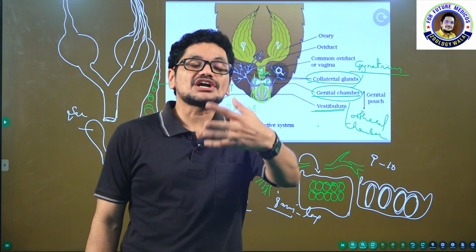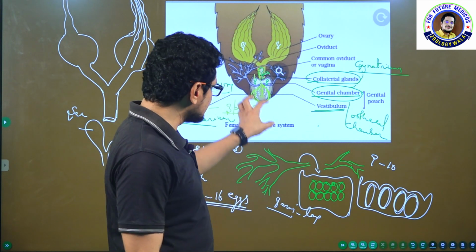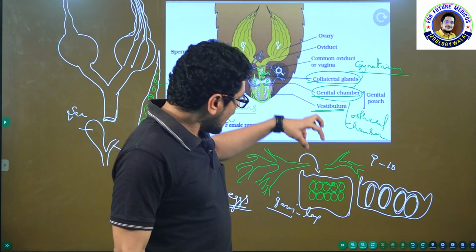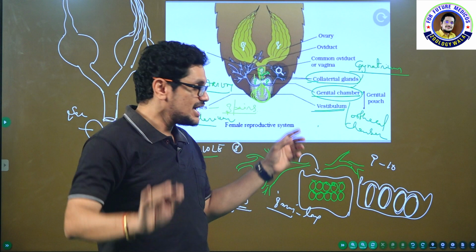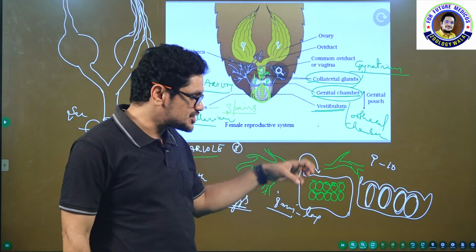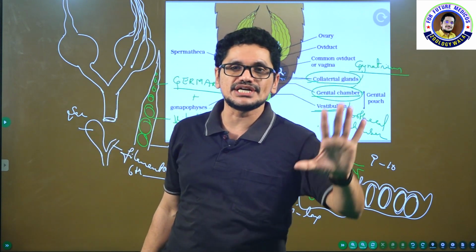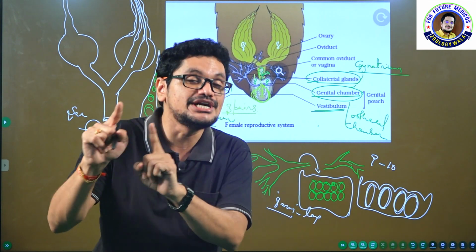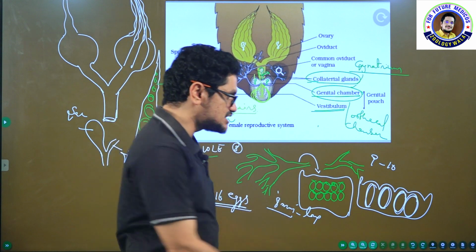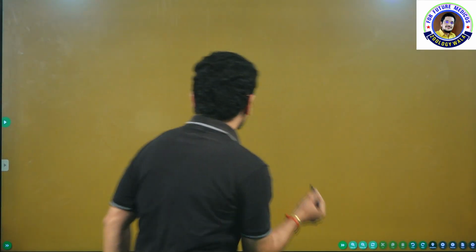Once the fertilization takes place, this is nothing but the ootheca, I told you that, and the empty spermatophore already drops off. Now this ootheca, after fertilization, will be released near the food source where relatively high humidity will be there. You have to remember this, it is important from the examination point of view.